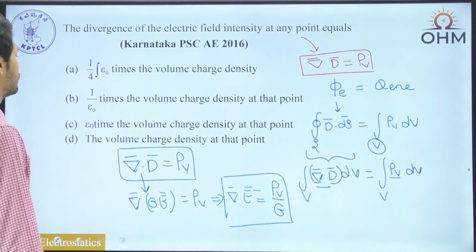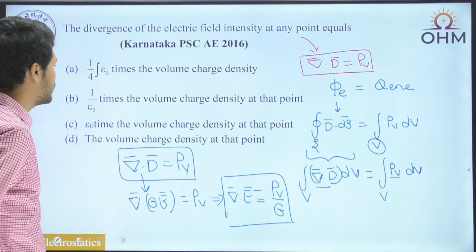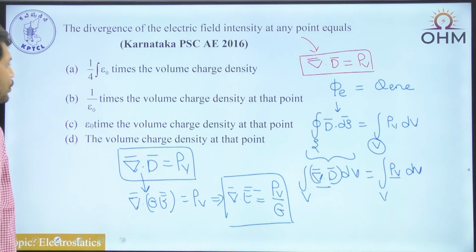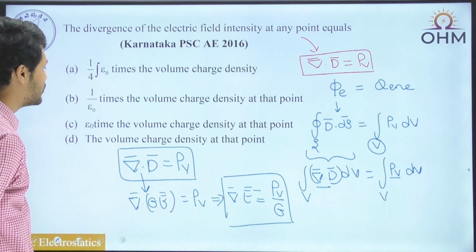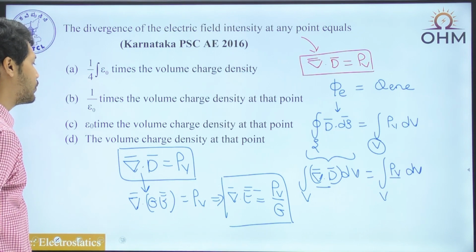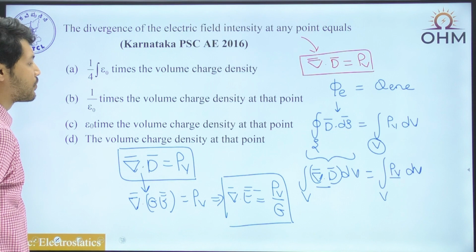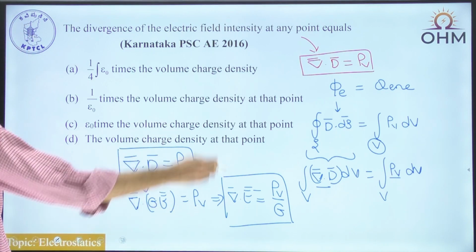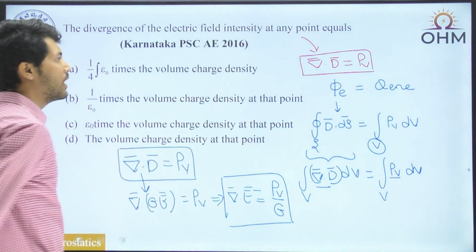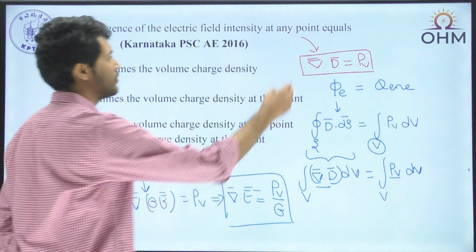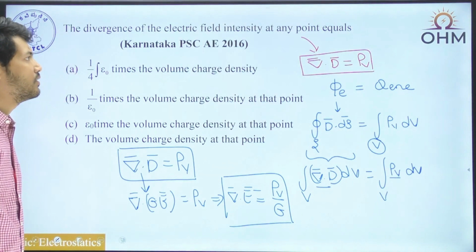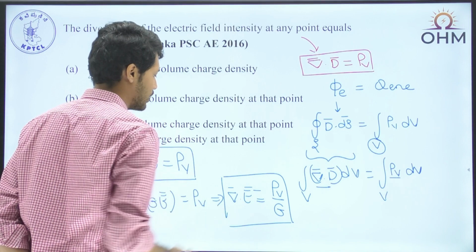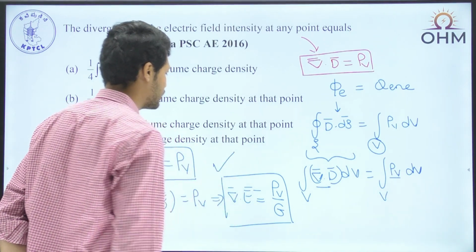So if you look at the options, it is nothing but 1 by epsilon times the volume charge density at that particular point. First option says integral, we don't have any integration here. Epsilon naught times into, obviously not correct. It's equal to directly the volume charge density at that point. Answer D would have been the correct answer whenever, instead of electric field intensity, the examiner had asked electric flux density, like whatever we have written here. But since they have asked electric field intensity, whether we are supposed to choose this expression or this expression, the answer is this expression.